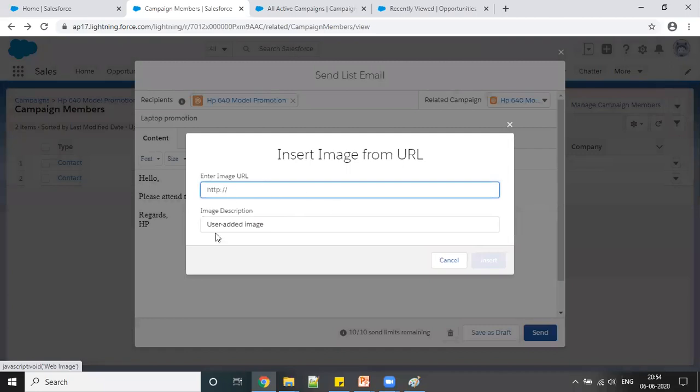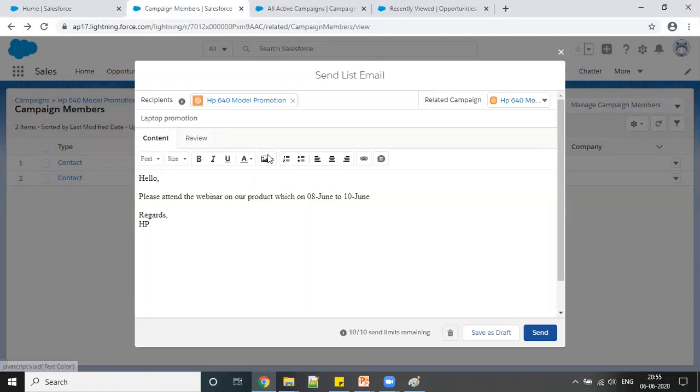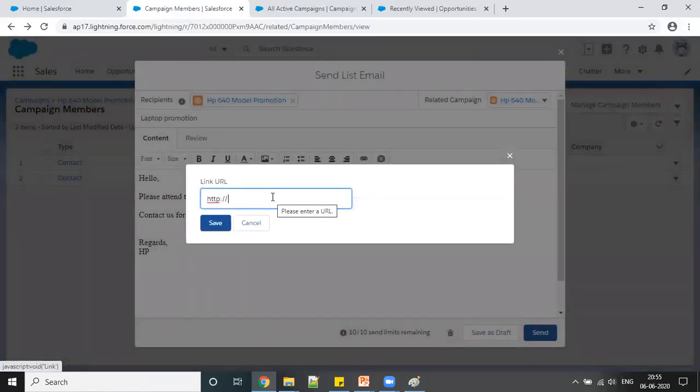If you want to give any image here, you can simply give the URL and add that image, or else you can browse and upload here. If you want to give any link like "contact us for more detail", you can simply go here. You can create something like hp.com slash hp640, so the user can directly go to it.